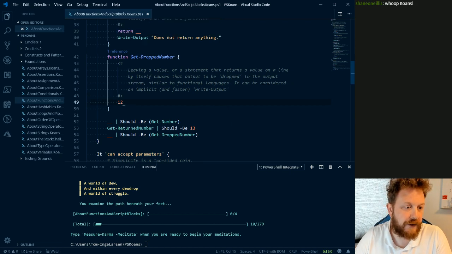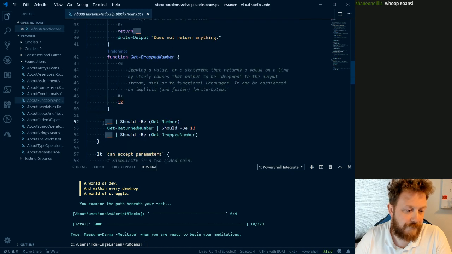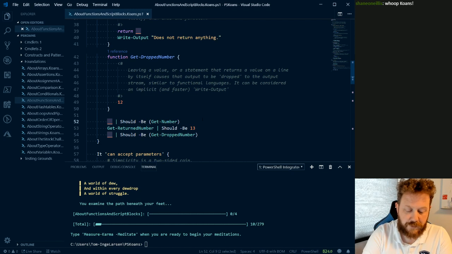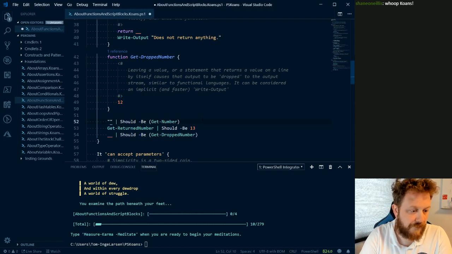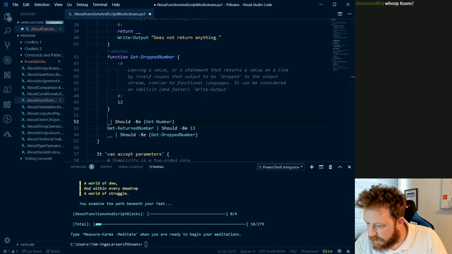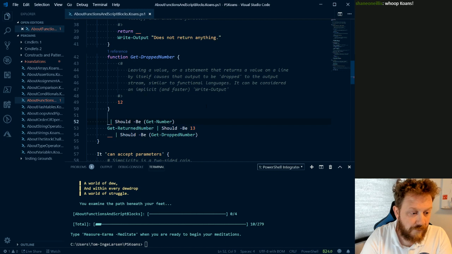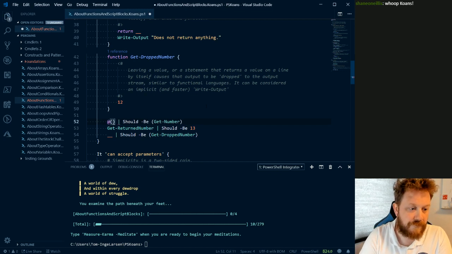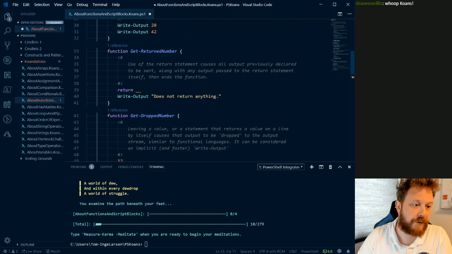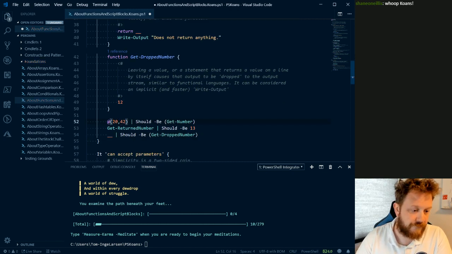So should be getNumber. Now we should have an array, I guess. Somehow my keyboard is English. So it should be 30, 20 or 42, and 42.